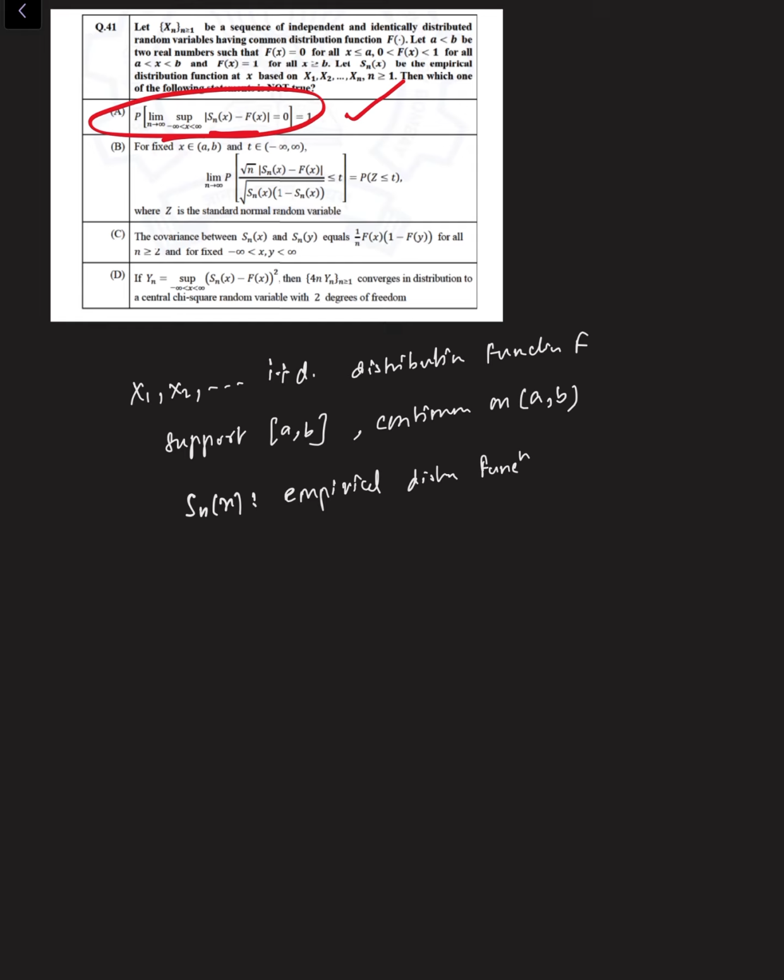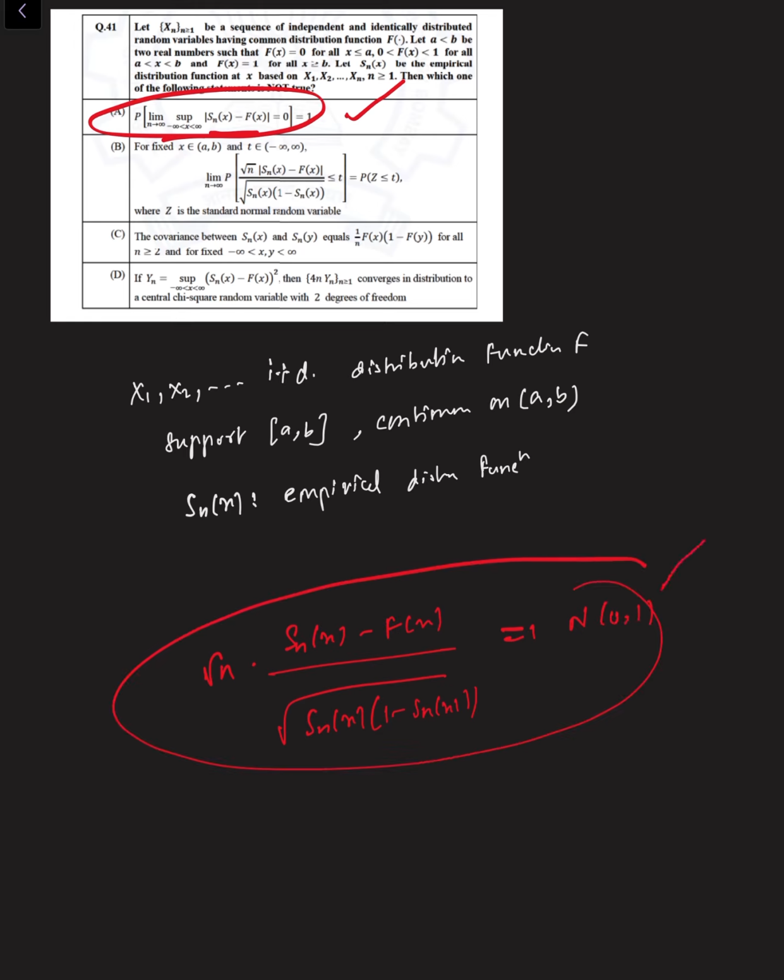And the second option says that square root of n into (Sn(x) minus F(x)) divided by the square root of Sn(x) into (1 minus Sn(x)) follows normal 0 comma 1. Now this is also correct because this is the central limit theorem for this empirical CDF. So this is also correct.